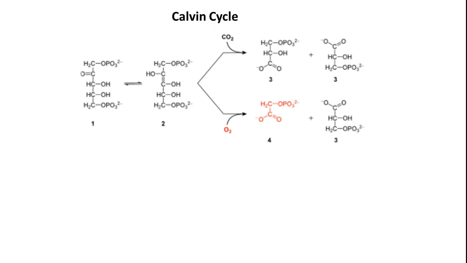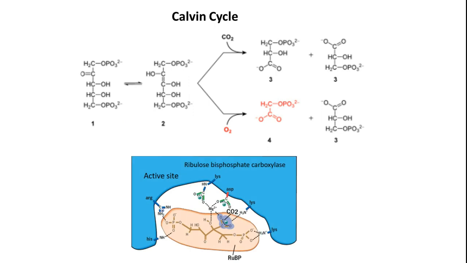I have a few more examples here. In the Calvin cycle, we have the specific enzyme ribulose biphosphate carboxylase, which integrates carbon dioxide into ribulose. Just forget about whatever chemistry is happening over here. Ribulose phosphate is recognized by two pockets. One pocket contains arginine and histidine. The second pocket contains lysine and lysine. So these pockets are meant for recognizing this substrate.